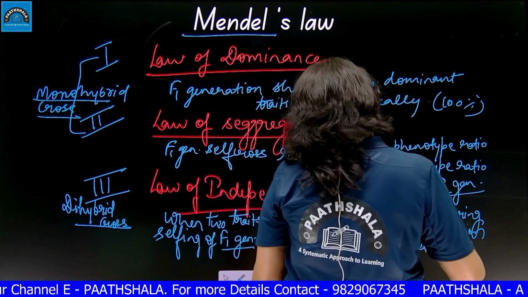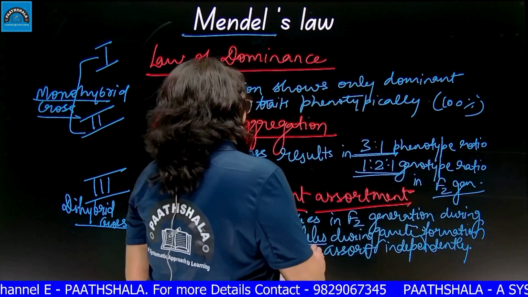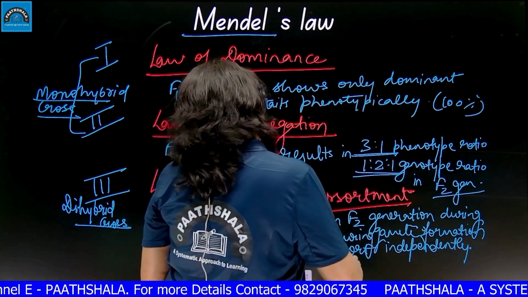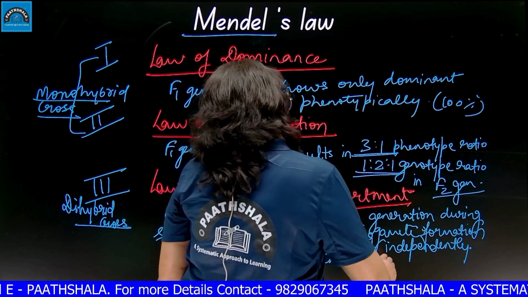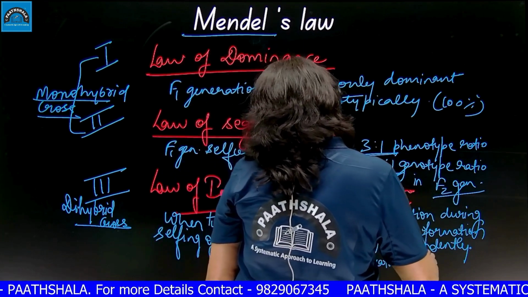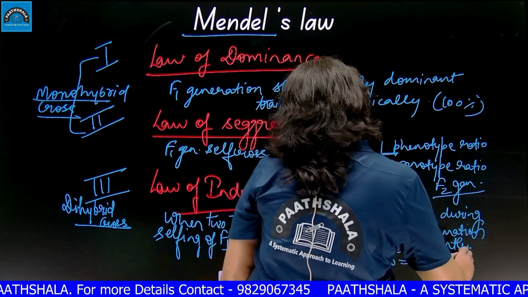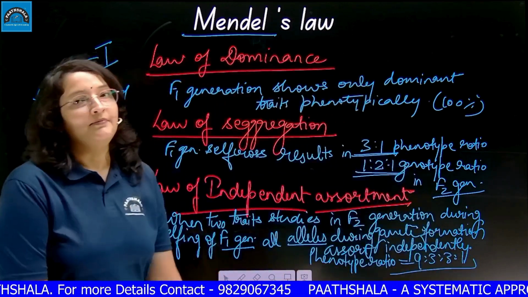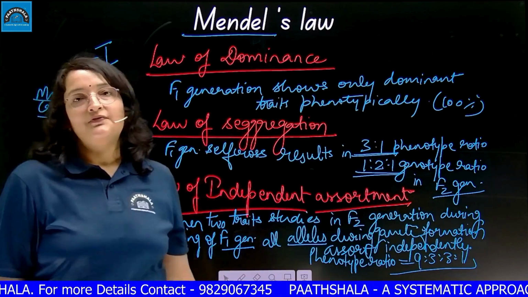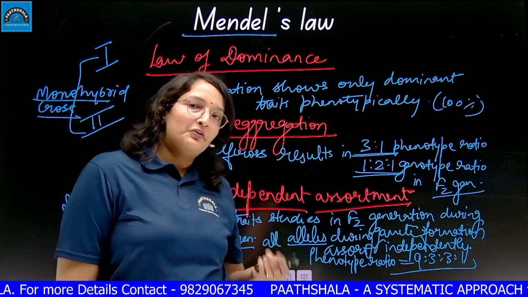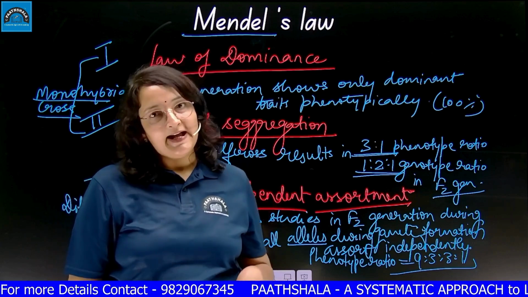And what was the result of this independent assortment? The phenotype ratio becomes 9:3:3:1. This is the summary. So these are the 3 laws of genetics based on monohybrid cross and dihybrid cross.